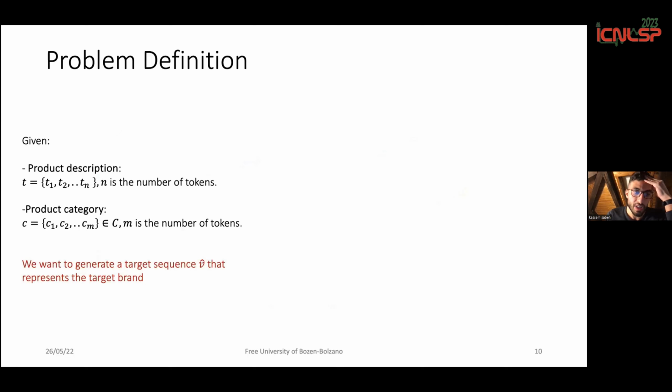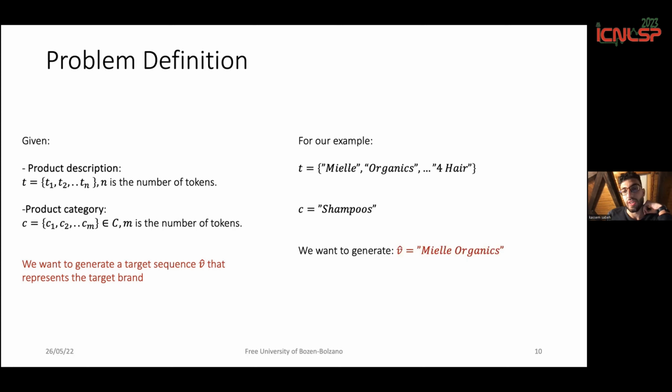So here's the formal definition of the task of brand value identification. Given a product description, let's say T, which can be tokenized into a set of tokens, T1 till Tn, and also given the product category, we would like to generate a target sequence V that represents the target brand. So from the first example, given this product title and the category, we would like to generate the brand Miel Organics.